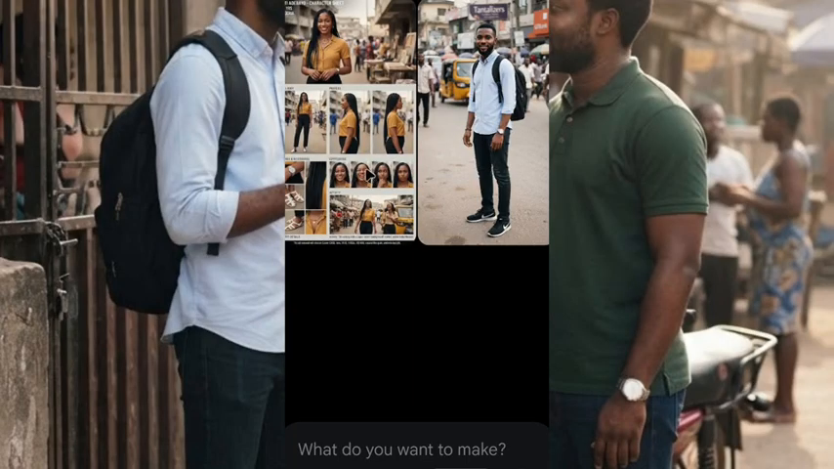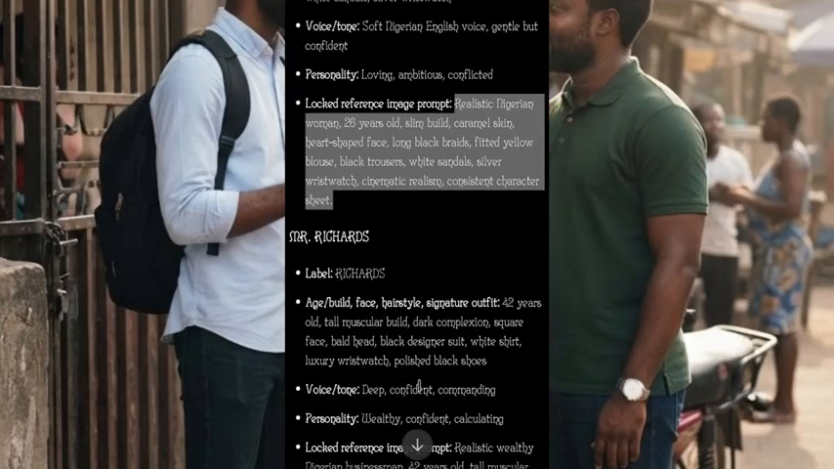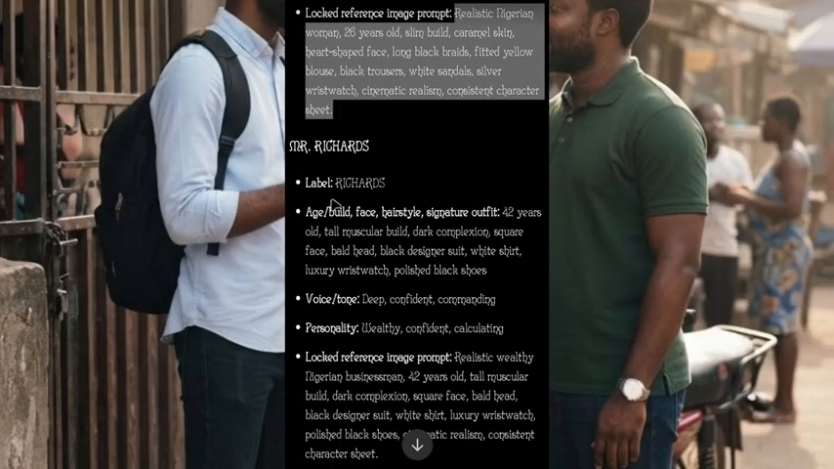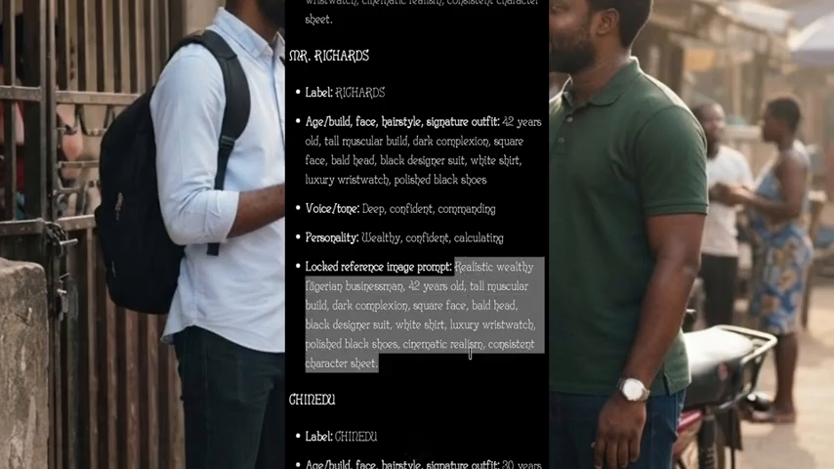This is how Ada will look like. Her hairstyle, everything. Then you go back to the ChatGPT again. You come back to Richard. Then you copy for Richard also.